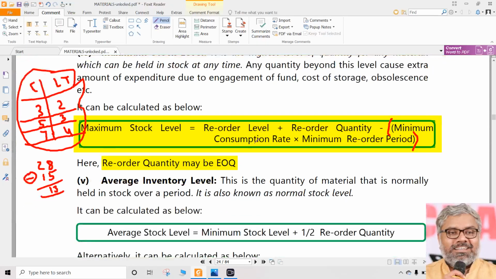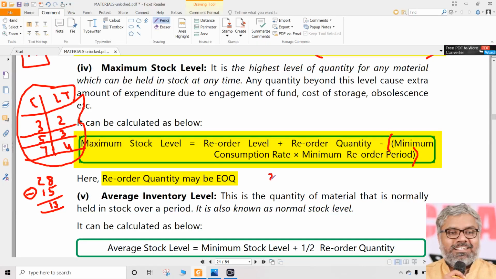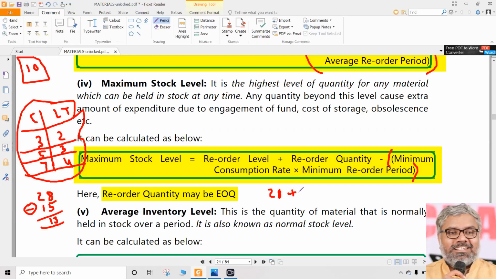Then how to calculate the maximum stock level? Reorder level we already know, which comes to 28. Then we have the reorder quantity, which is nothing but order size, that is 10, minus minimum consumption into minimum lead time, 3 into 2, that is 6. So how much is going to be the maximum stock level for this particular organization? 28 plus 10, 38, 38 minus 6, that is going to be 32 kilos.